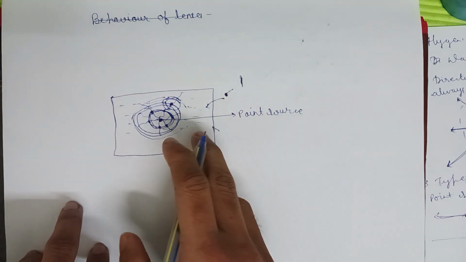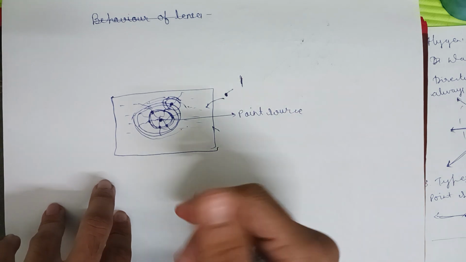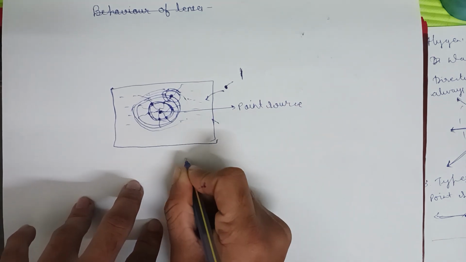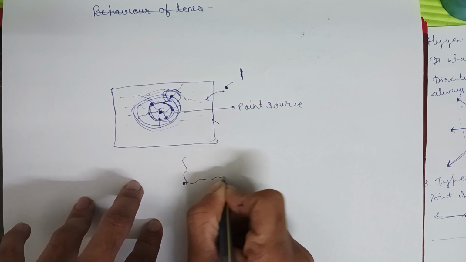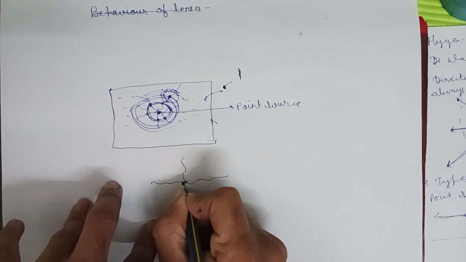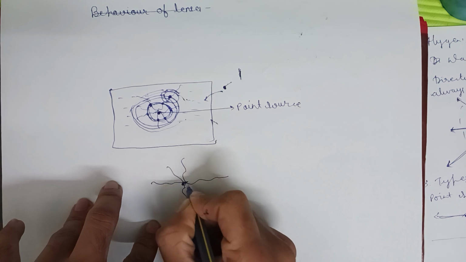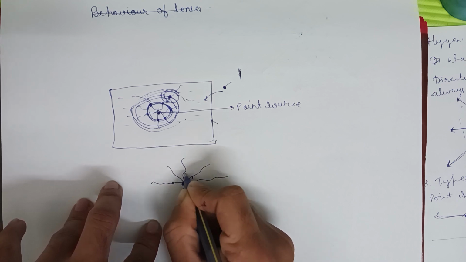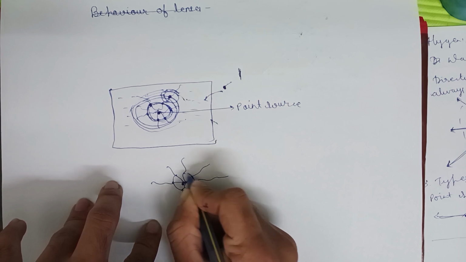So by this it will be clear to you what is wavefront and what is wave nature. If this is our point source, and these are our light rays getting emitted out of this point source, then this locus, meaning this peak point, will be our wavefront.